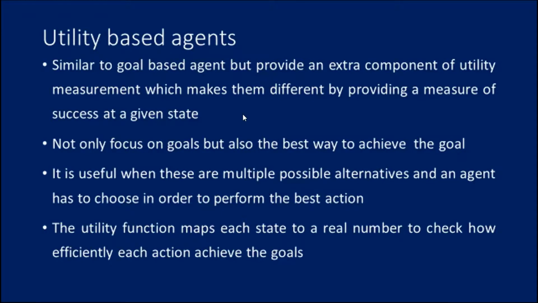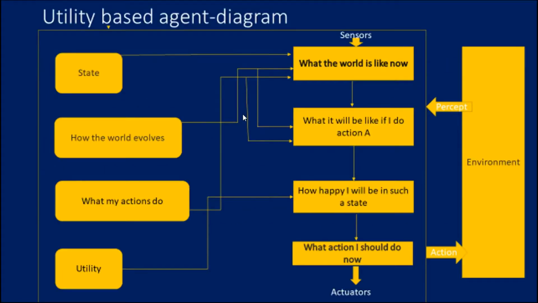So there is a function, as I said earlier. That function maps to numbers to check how well it is achieving the goal, how efficiently it achieves the goal. Each and every action is going to be tracked with this function. So let me show the diagrammatic representation for this utility-based agent.